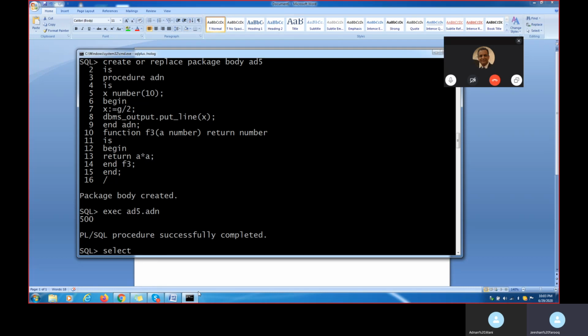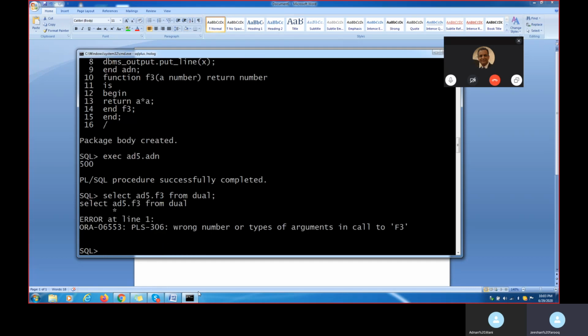Package name is what? 85. 85 dot, what is my function name? F3. Okay, space from DUAL. Now, for example, what happened?